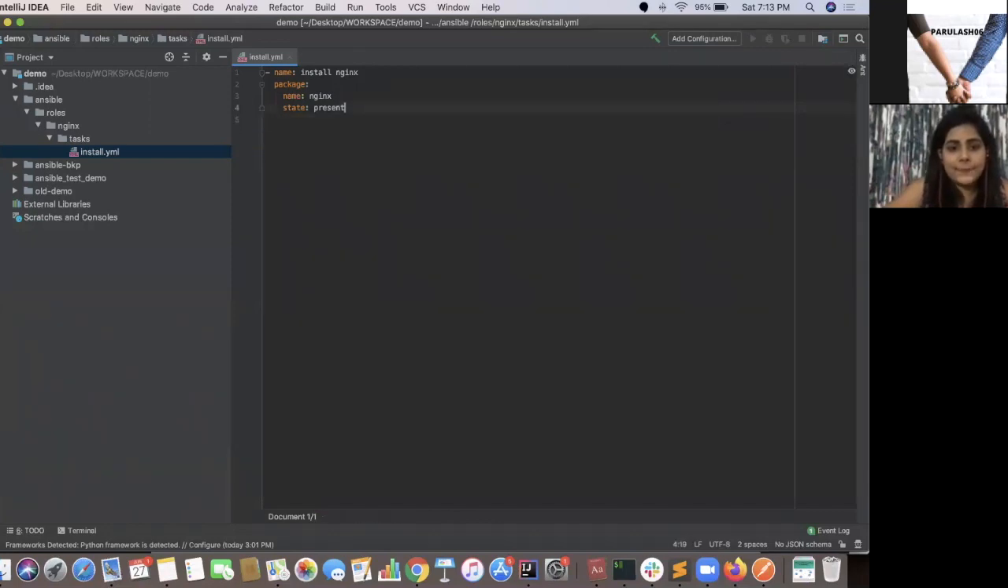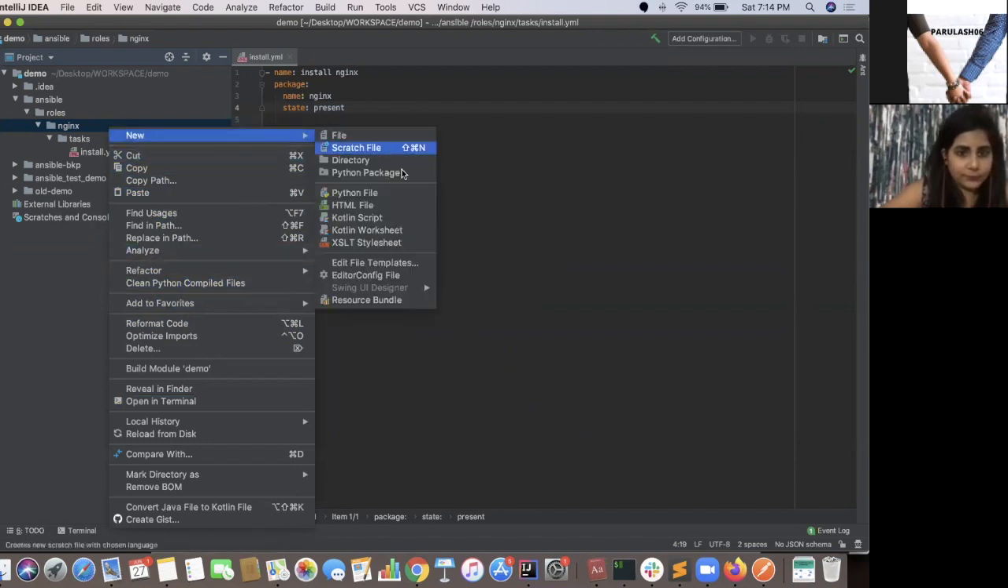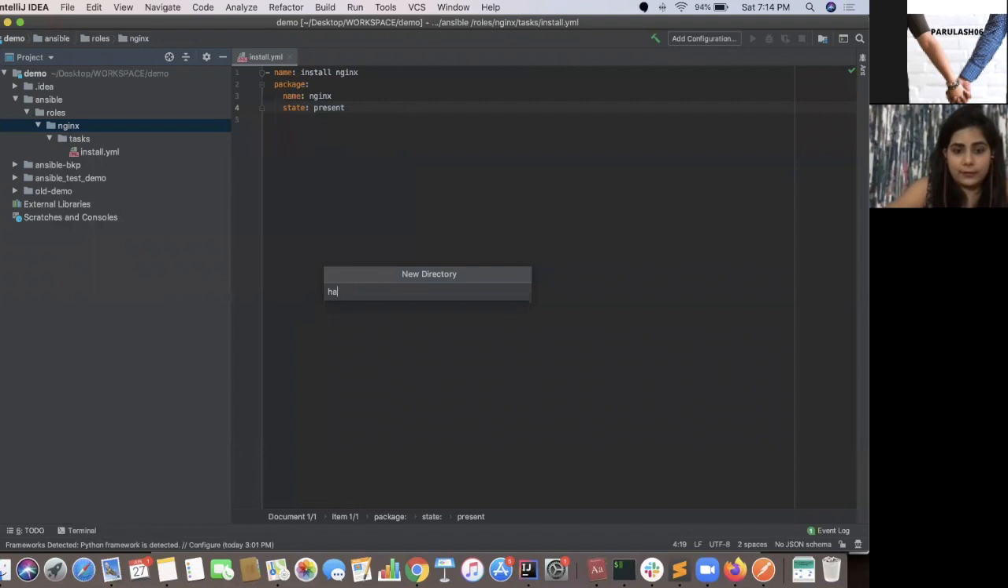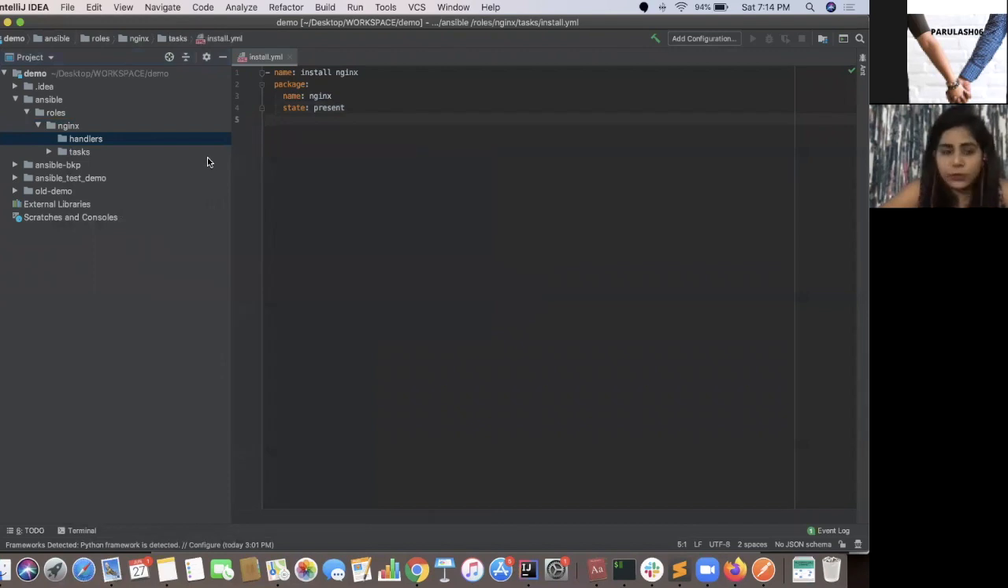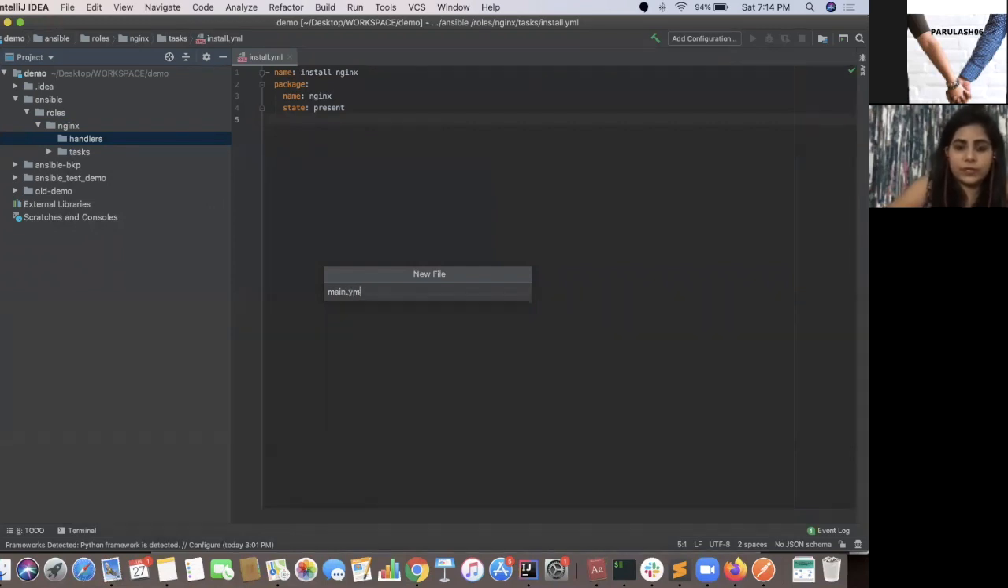Now, when we install Nginx, we want to start Nginx. There are two ways to do that, but I'll tell you the best way, which is to write a handler. So you will create a folder inside your role. Where you have created tasks, you will create another folder called handlers, wherein you will write your main.yaml.